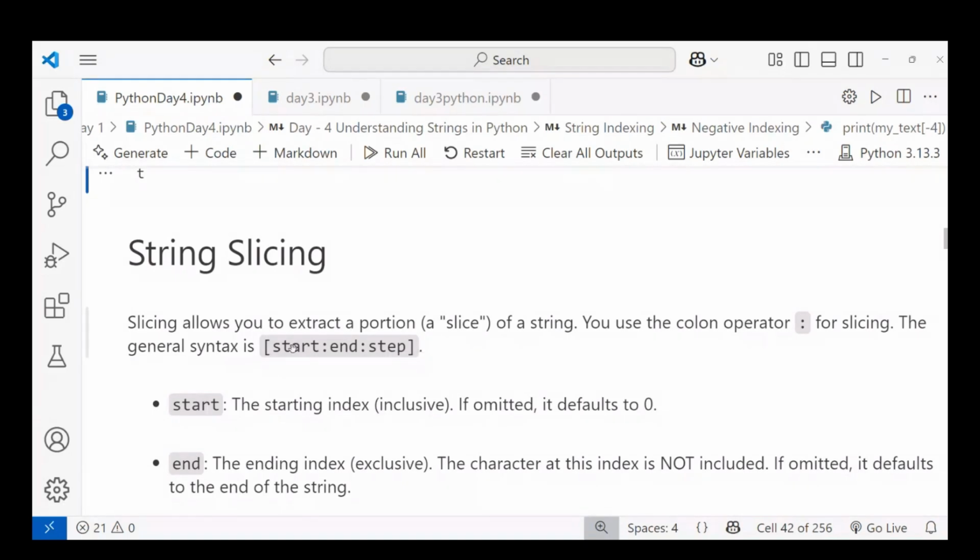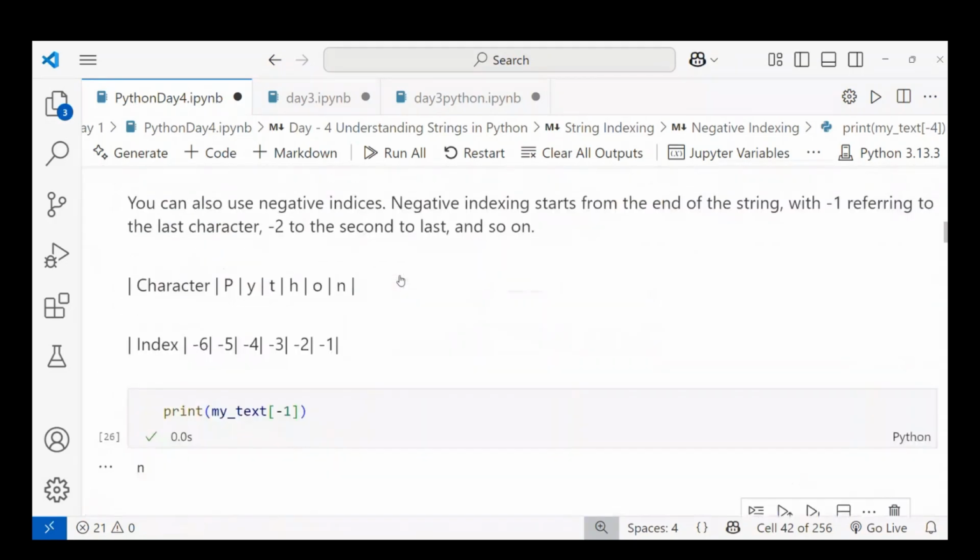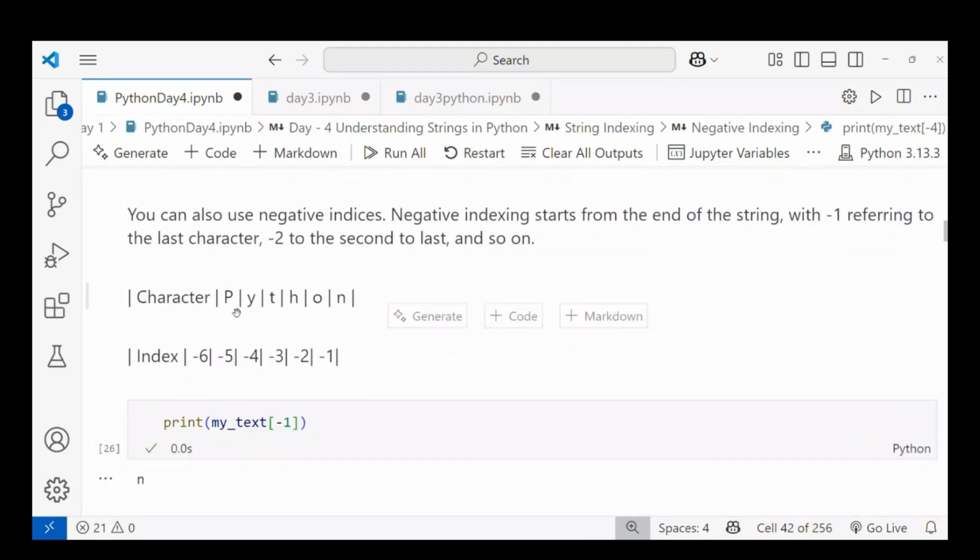Start index means the word I want, Python. I want only from P to the end, that is Python. The P is the start index, and then there is the end index.